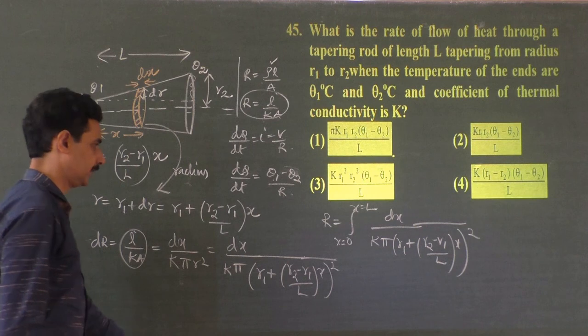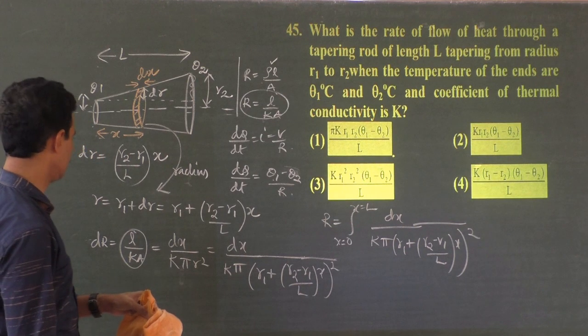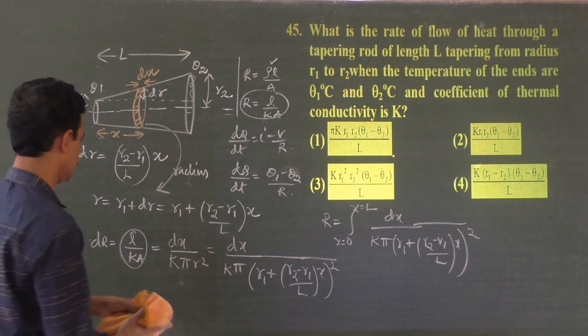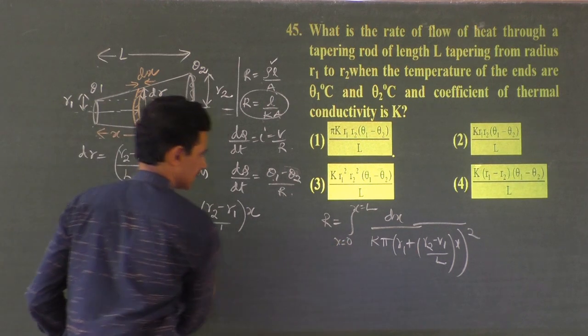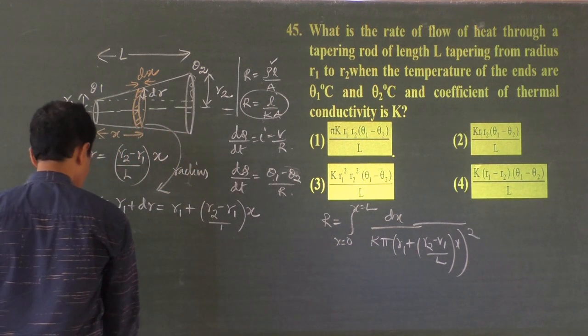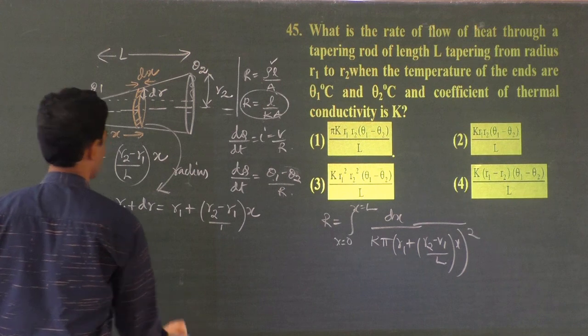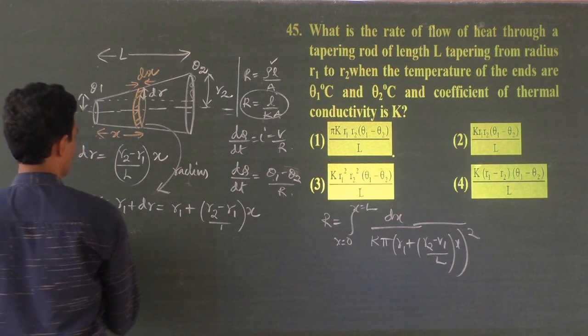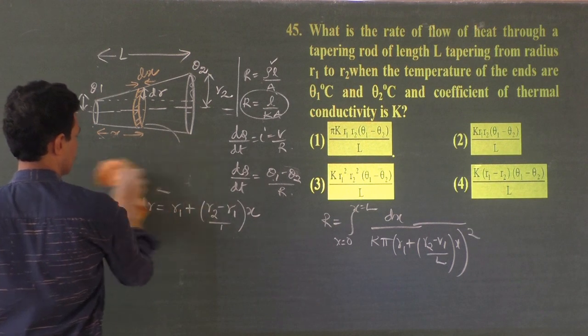Now I'll rub this for the time being, because one equation I will take as it is, and the rest of the things I'll rub. This is not needed, this also I'll rub.